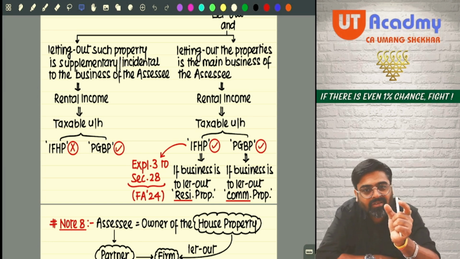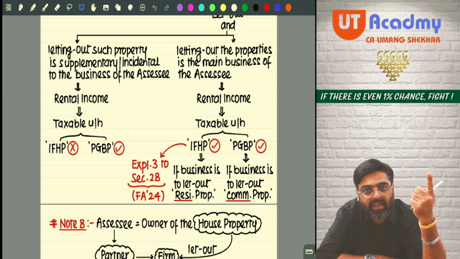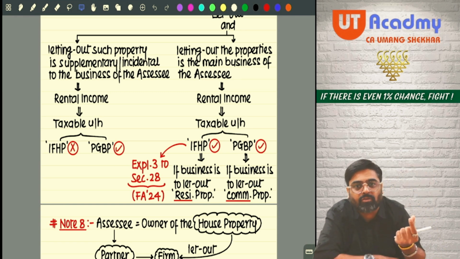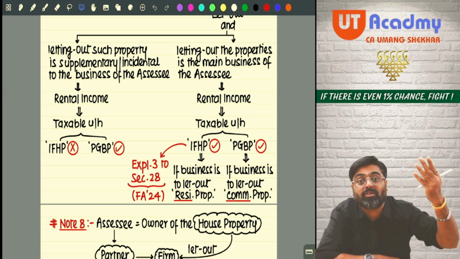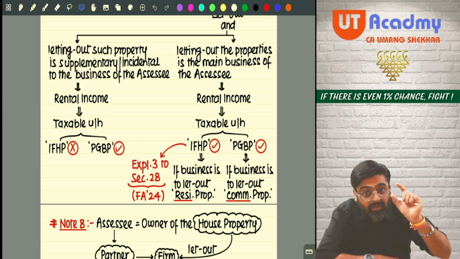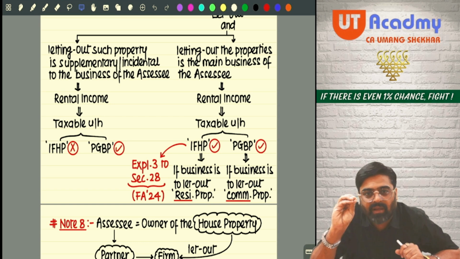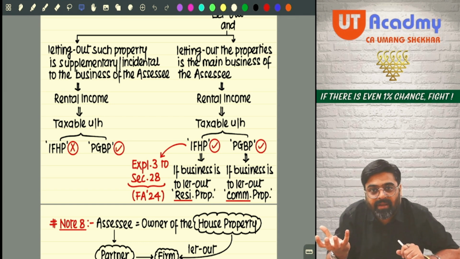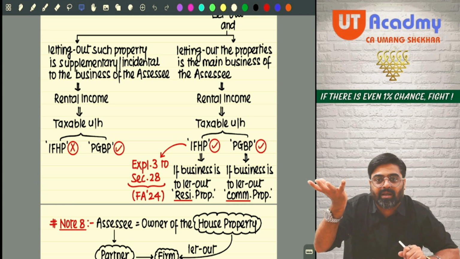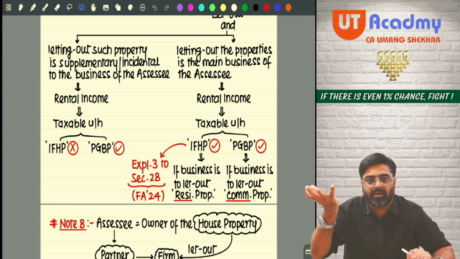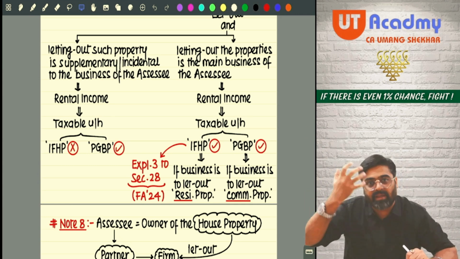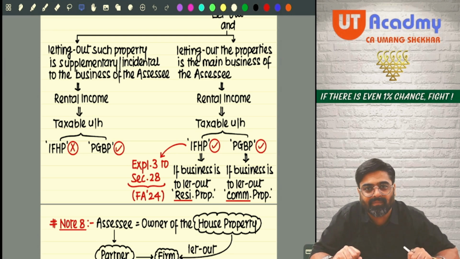Because when you charge such income under the head PGBP, you get many deductions, and after taking those deductions, whatever resulting income remains is very little for the purpose of taxability. But if you charge that income under the house property head, very limited deductions are available. That means the taxable income which remains after claiming the deduction is higher as compared to the PGBP head. That means you are supposed to pay more tax if the income is charged under the house property head. Getting my point? So everyone started doing like that.